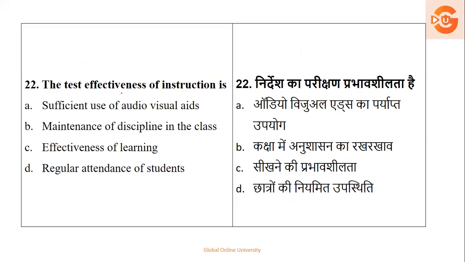So obviously, instructions की जो effectiveness है वो किससे decide की जाती है? It is based on what? The effectiveness of learning. So your right option here is the third option, option C.